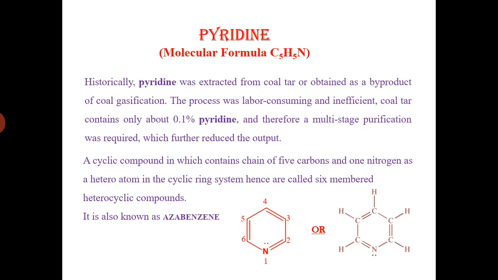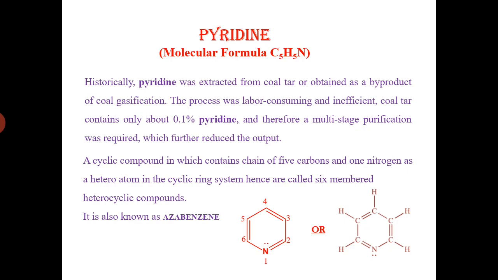The process was labor consuming and inefficient. Coal tar contains only about 1% of pyridine and therefore multi-stage purification has been required, which further reduces the output.